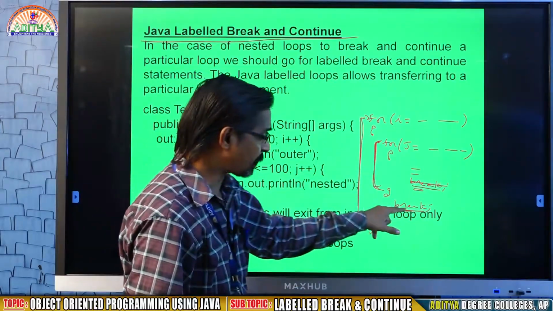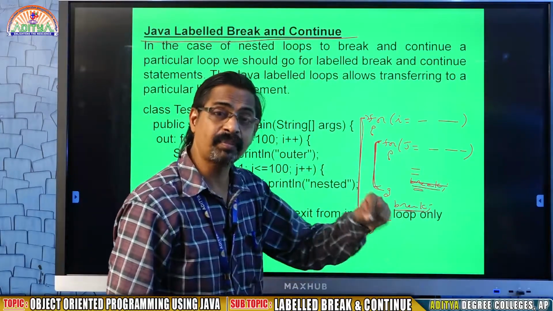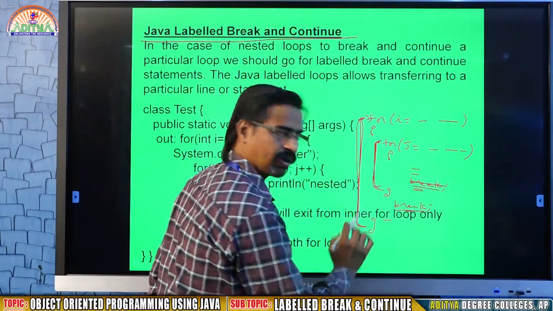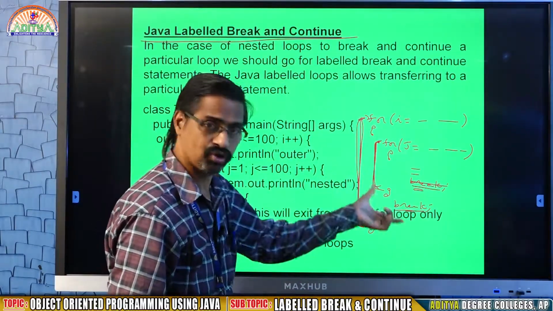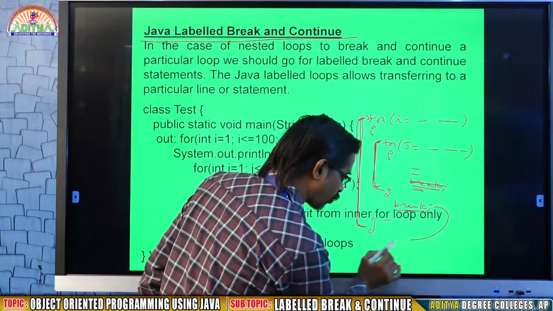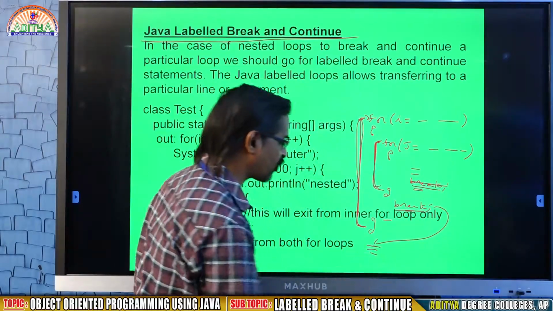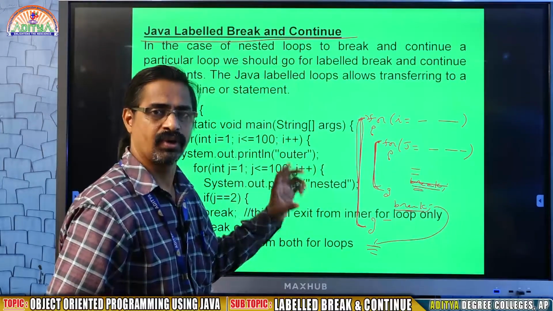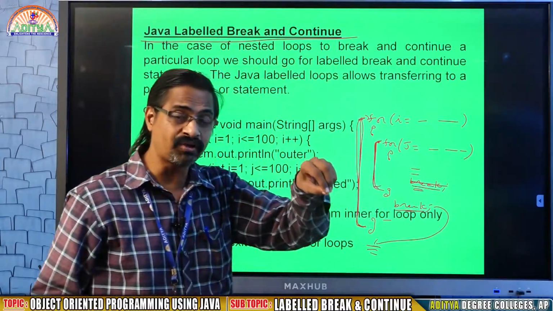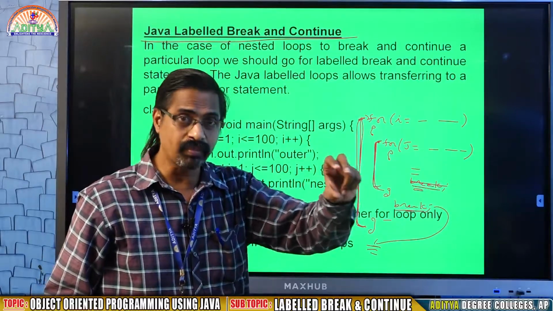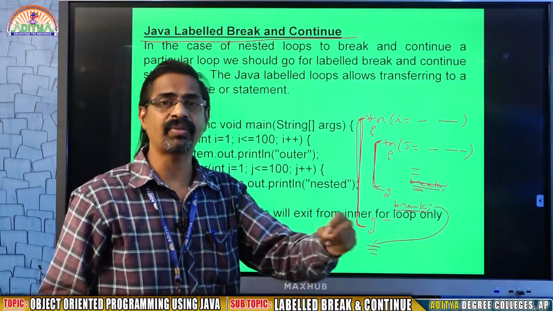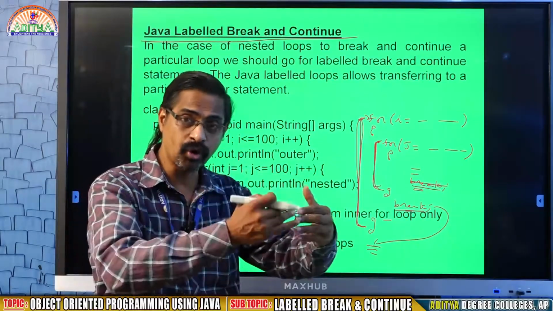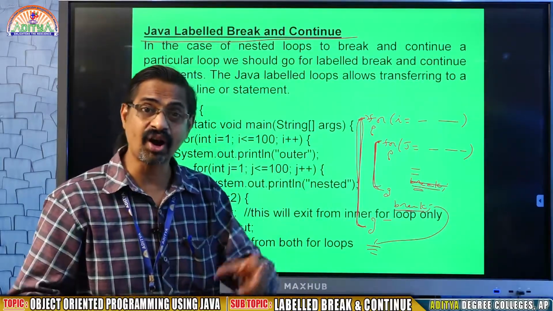This means the purpose of break is that it will skip the loop where break is available, here in the outer for. Whenever the system comes to this break, it comes out of the outer loop. That means the rest of the statements after the outer loop will be executed. In whatever place you place a break statement, that loop statement is exited. From that loop it comes out to the next line after the loop.